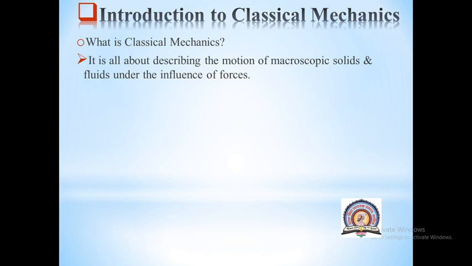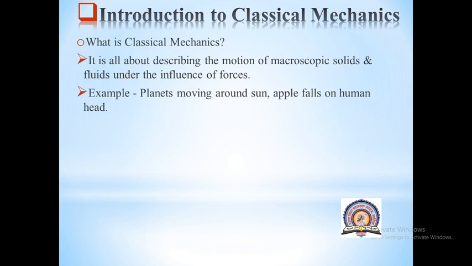So whichever object is macroscopic in nature and is in motion, the study of such objects under the influence of forces, that is, what will happen when a force is applied to such a moving macroscopic object, that study is nothing but classical mechanics.